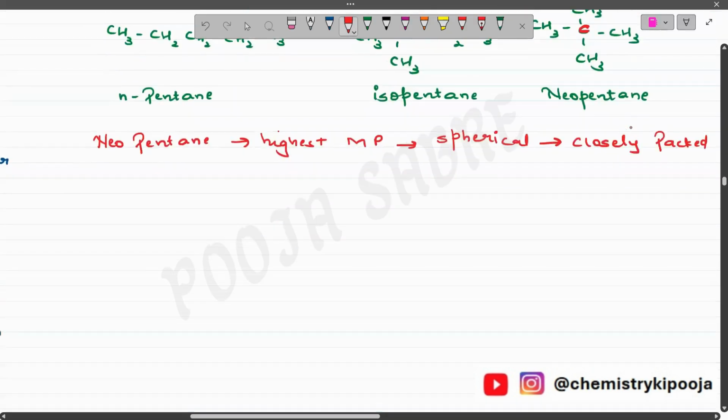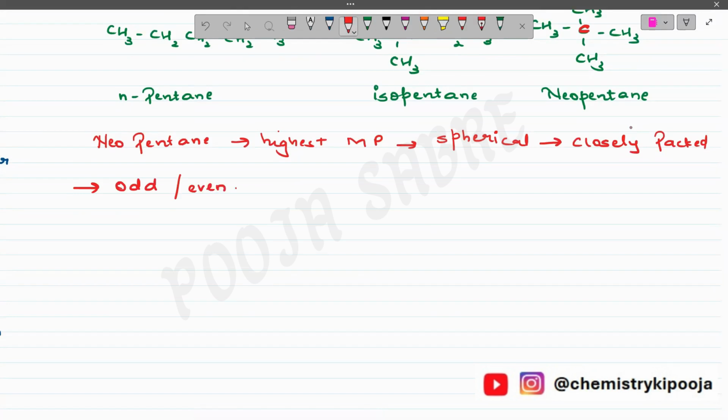Now, if I look into the odd and even concept, we know that the alkanes form a zigzag structure, right? They have a zigzag type of chain rather than a straight chain. Now, in n-alkanes containing an even number of carbon atoms, if I write down the structure of n-hexane, this is the structure of n-hexane. 1, 2, 3, 4, 5, and 6. So total how many carbons are there? 1, 2, 3, 4, 5, and 6.